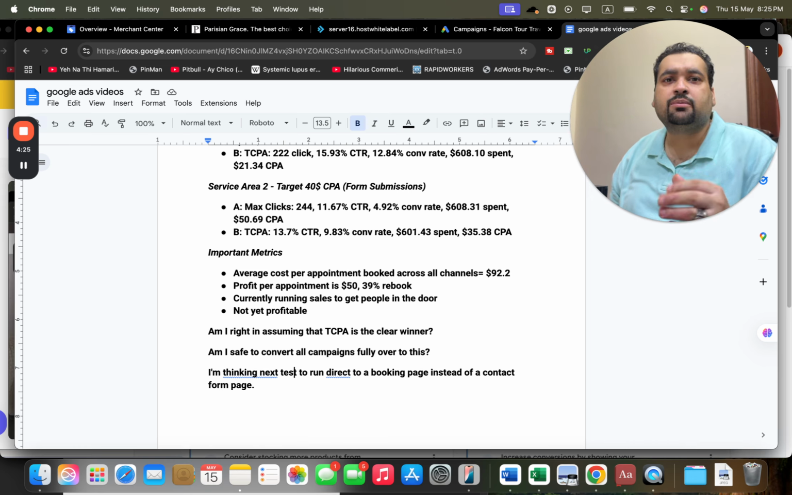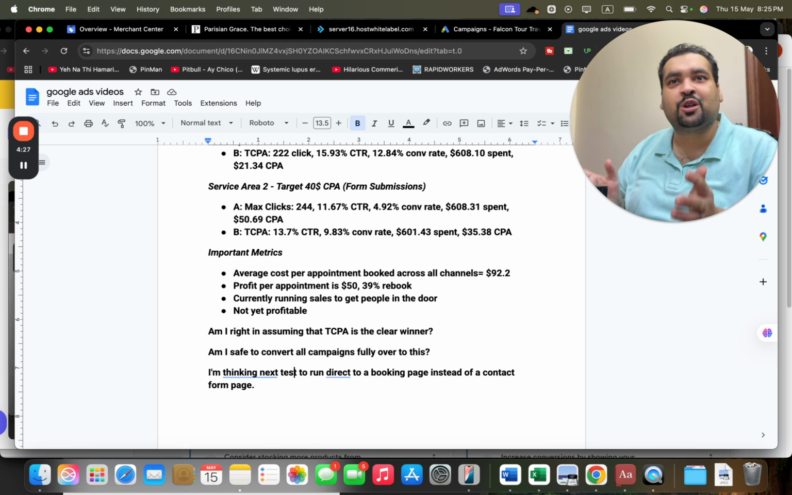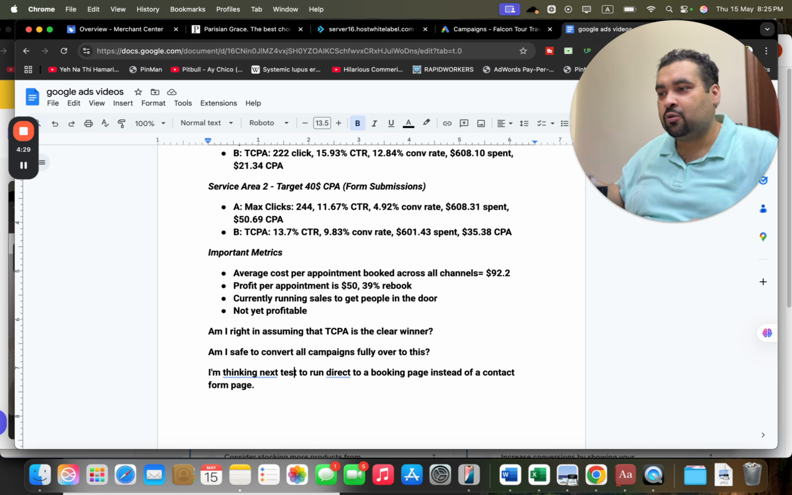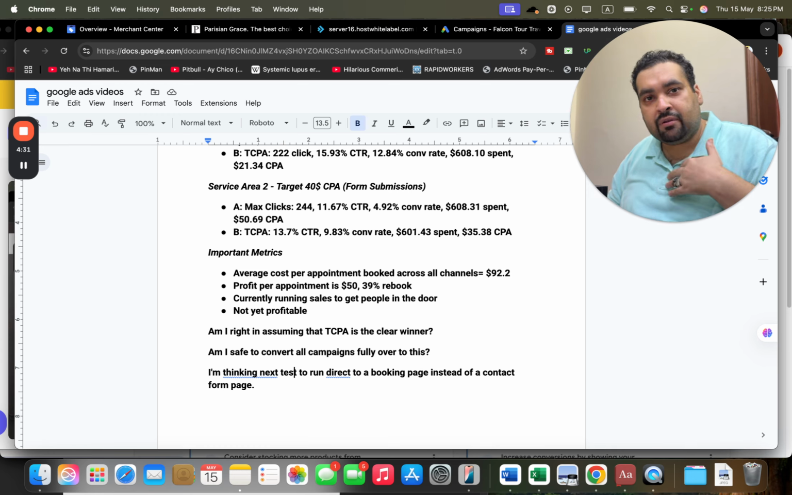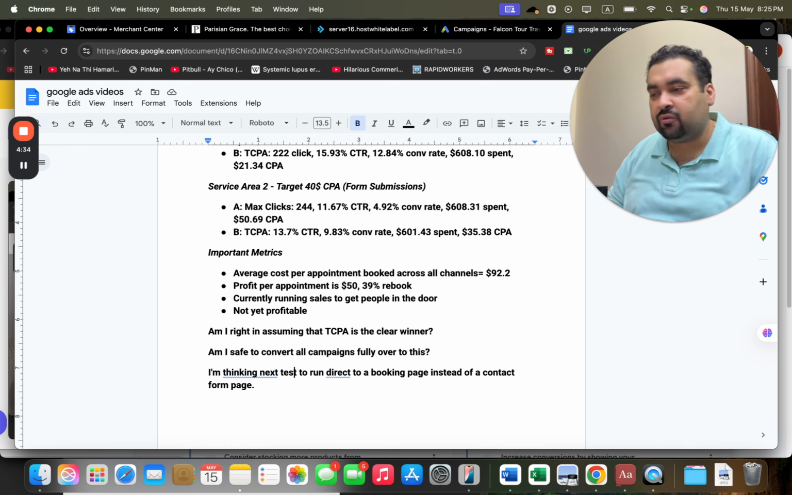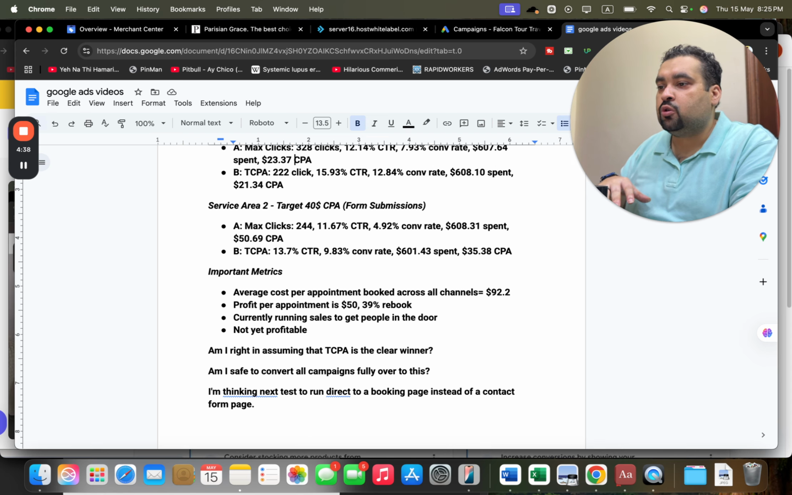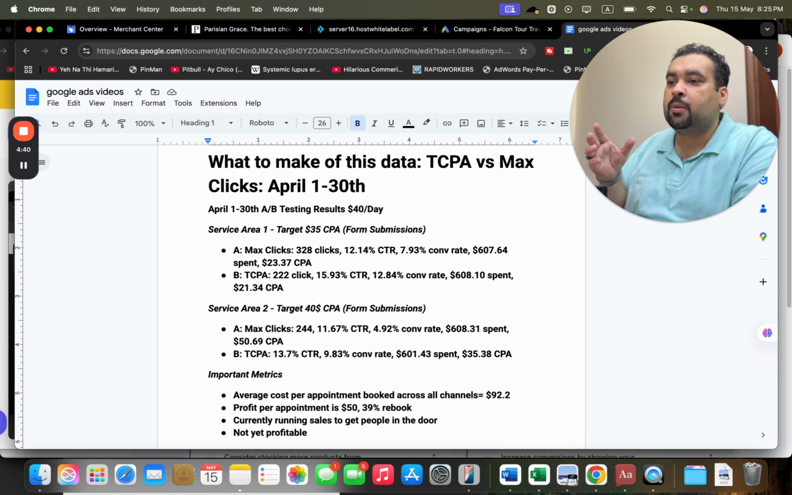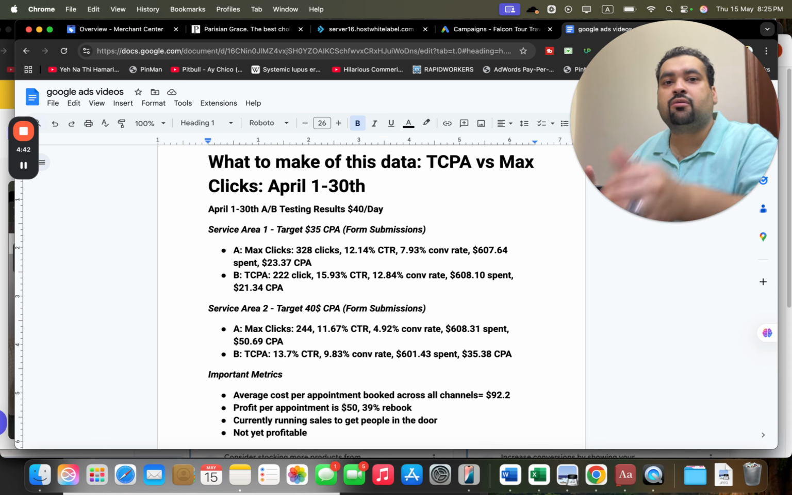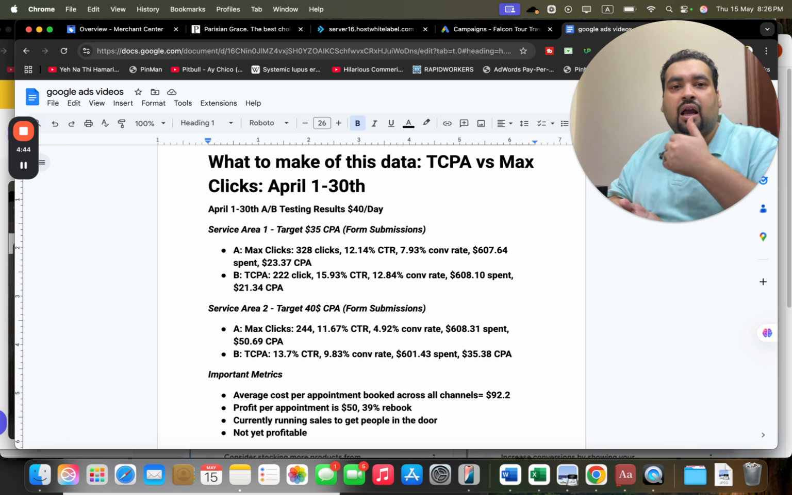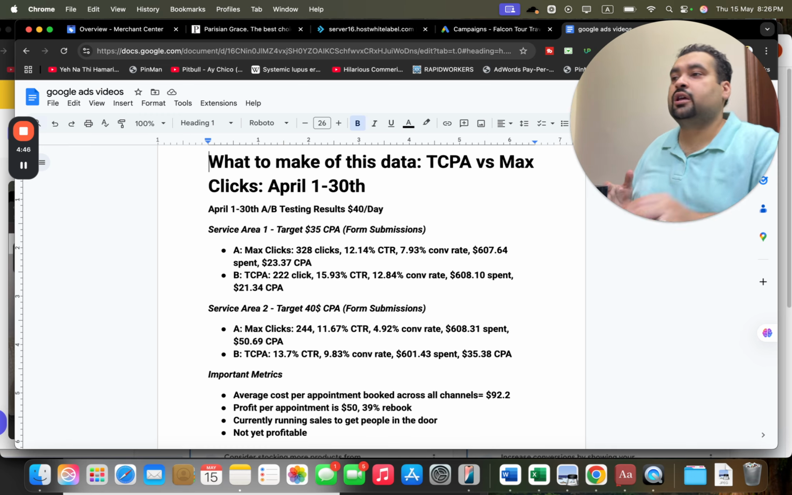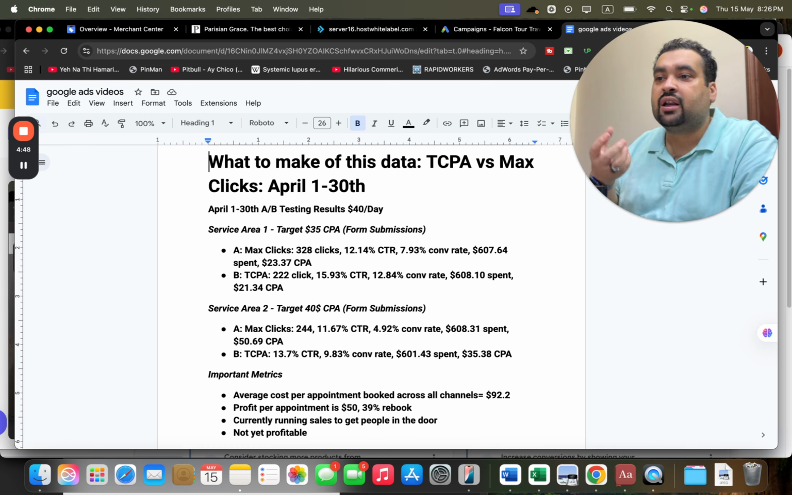However, I have seen some scenarios where maximize clicks worked very well compared to maximize conversions. Now, I've been recommending maximize conversions to people very much. So if there was a winning comparison, who is going to win? It shouldn't be between TCPA versus maximize clicks, but rather between TCPA, target CPA, versus maximize conversions, where Google is trying to get as many conversions as possible.